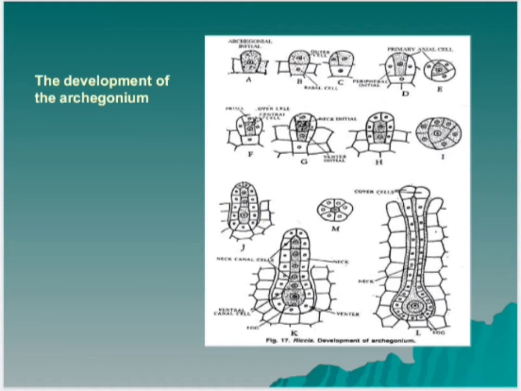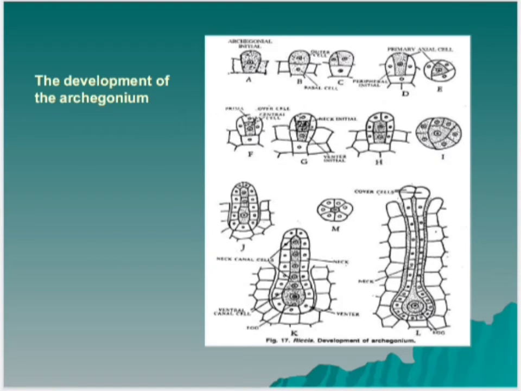Now, the development of archegonium. It starts on the dorsal surface of the thallus from a single superficial cell, which acts as an archegonial initial. This initial enlarges, becomes papillate and first divides transversely into a basal cell and an outer cell. There is no further division in the basal cell and it forms the embedded portion of the archegonium. The entire archegonium develops from the outer cell.